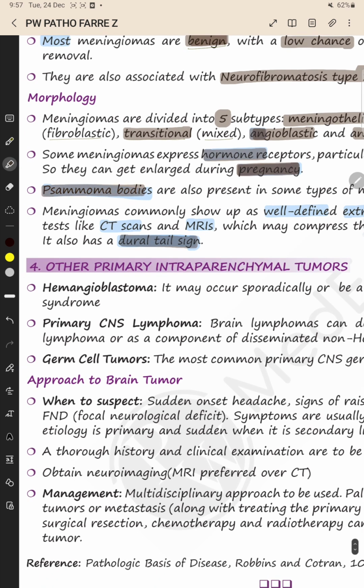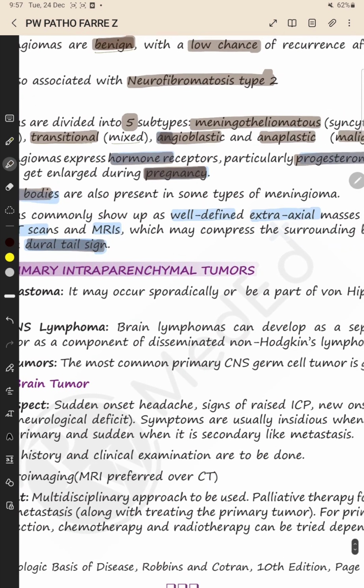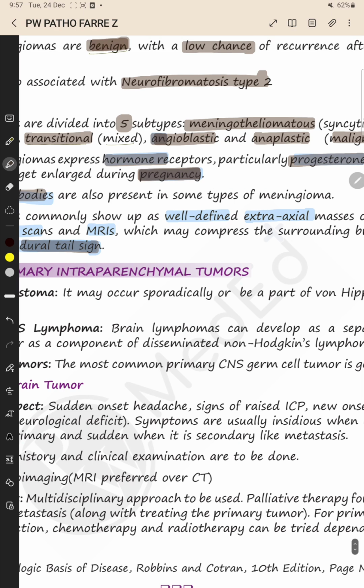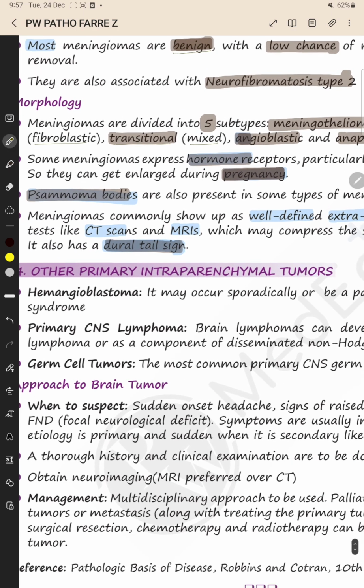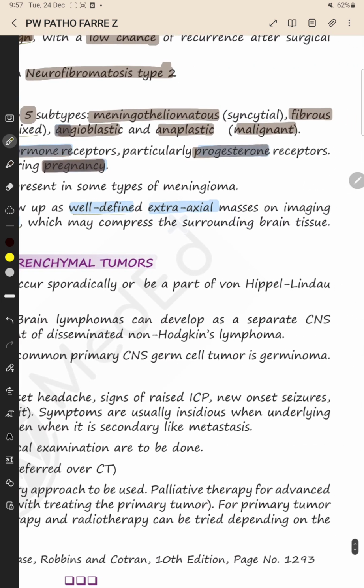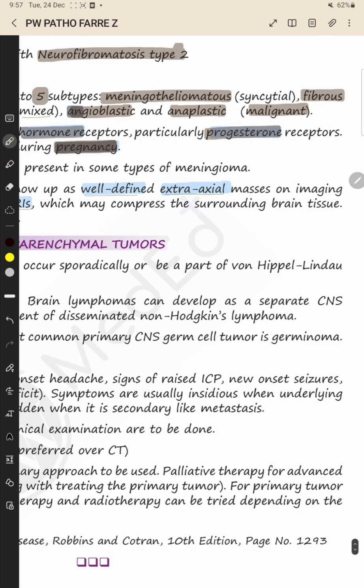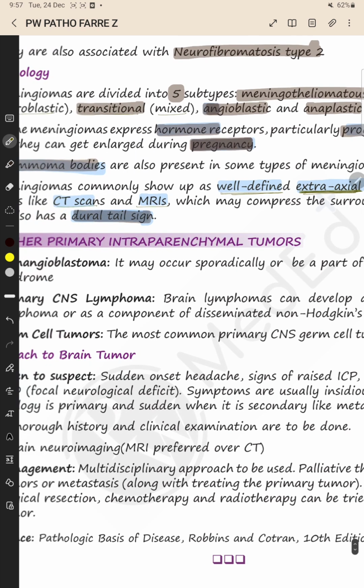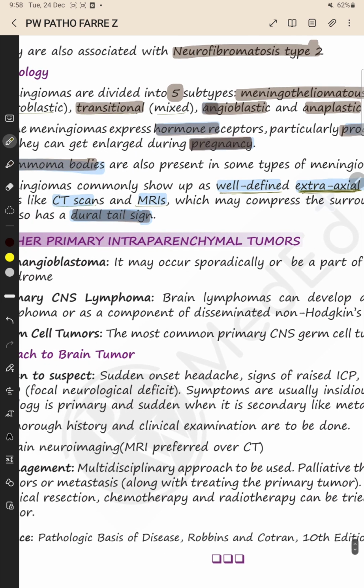In meningioma, psammoma bodies are found. Psammoma bodies are also present in some types of meningioma. On CT scans or MRIs, they look like well-defined extra-axial masses. Meningiomas are well-defined and extra-axial masses because they originate outside the brain parenchyma. They do not originate from the brain parenchyma, they originate from the meninges. So they appear as extra-axial masses on imaging tests like CT scans and MRIs.